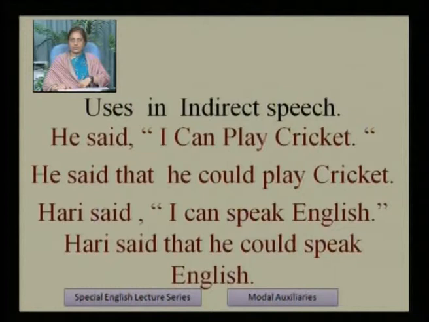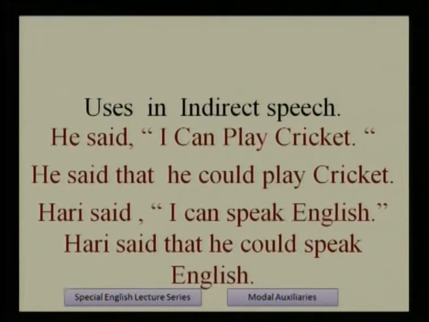So in these sentences, indirect speech. Generally in indirect speech we have to use the past form of modal verbs. Before this also we have seen in will, in shall. In the same way here can is used, and with can also we have to change into its past form. Past form is could.